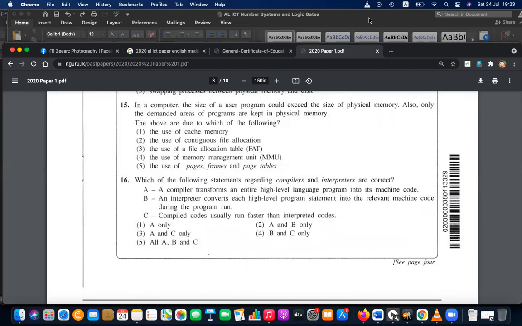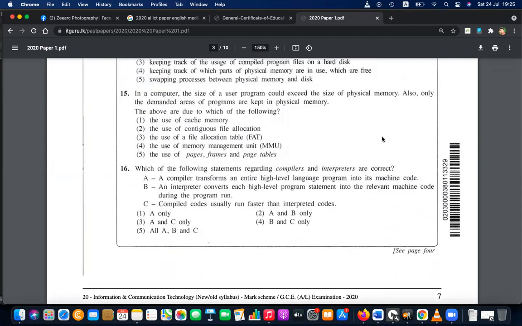Again, you have to use common sense. Right. So in computer, the file size of user could exceed the file size of physical memory. Yes, that is obviously true. So there can be like a 4 GB file, but your RAM can be 2 GB. Also, only the demanded areas of the program are kept in the memory. Right? The file size can be bigger than the RAM. That is the nature. Right?